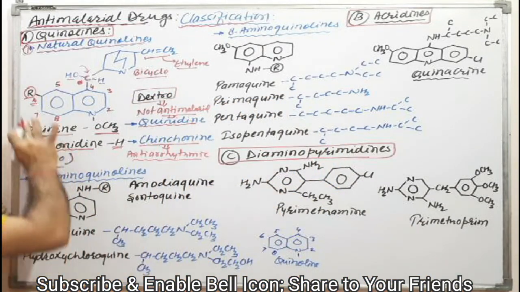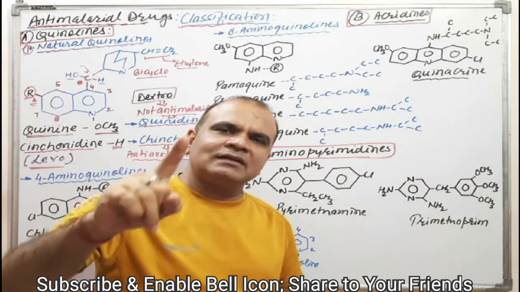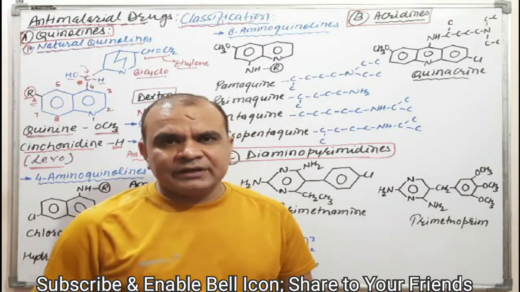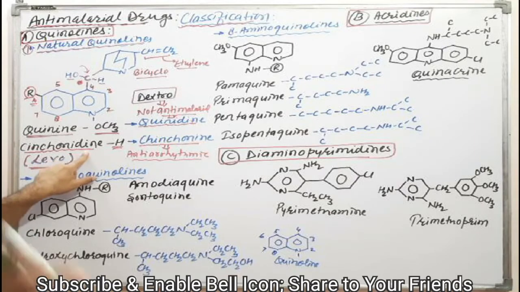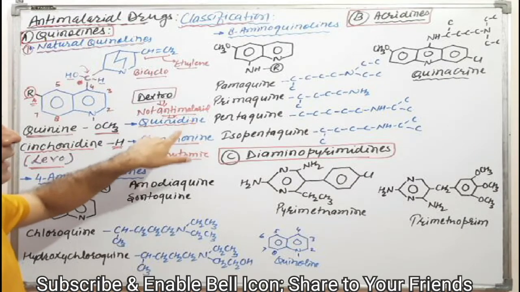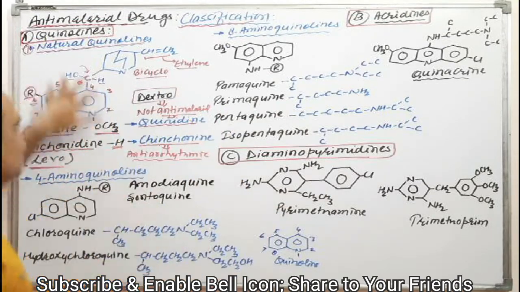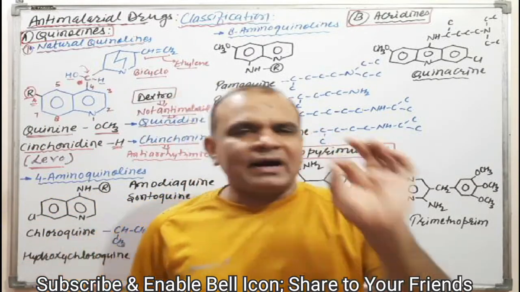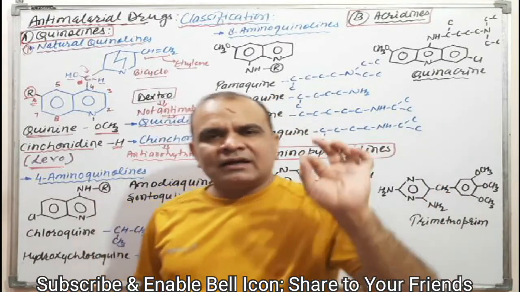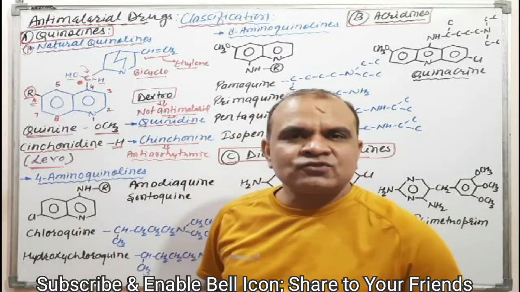I think it is clear to all of you here. It is very important from the point of view of the pharmacist exam as well as GPAT or drug inspector competitive exams. The levo isomer of quinine is active as an antimalarial. Similarly, cinchonidine is antimalarial. At the same time, quinidine and cinchonine are dextrorotatory, which are not anti-malarial. These are the four molecules obtained from the bark of Cinchona officinalis, and they belong to the alkaloid category also. That's why we are talking about natural quinolines.